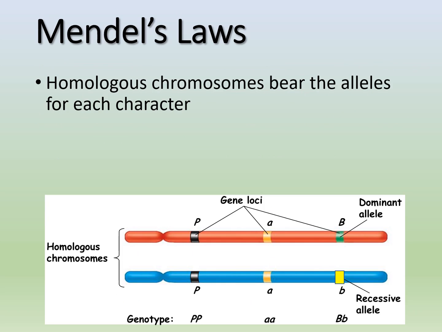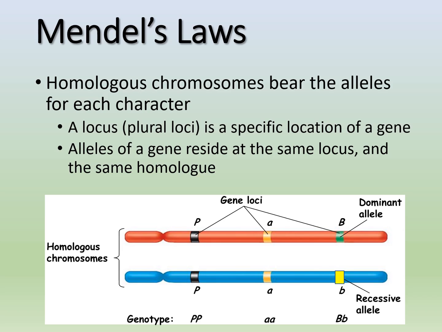All right, so we know that homologous chromosomes are going to share the same genes at the same loci, which is plural for locus, right? We said that they don't have to be identical. They could be. If they're identical, they're homozygous alleles. If they're different, they're heterozygous alleles.